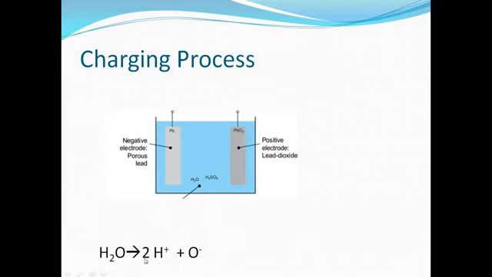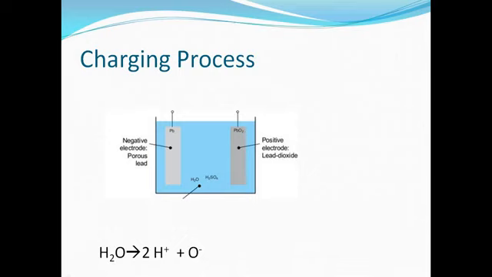Here the positive hydrogen ion gets attracted towards the negative plate, where the lead plate is. The positive hydrogen ion never reacts with the lead, hence the lead keeps its original gray color. Now the negative oxygen gets attracted towards the anode, and due to this lead peroxide is formed. The color of this lead peroxide is dark brown, hence this anode plate becomes dark brown. This is the charging process of the lead acid battery.